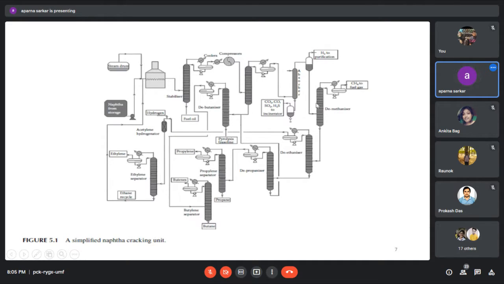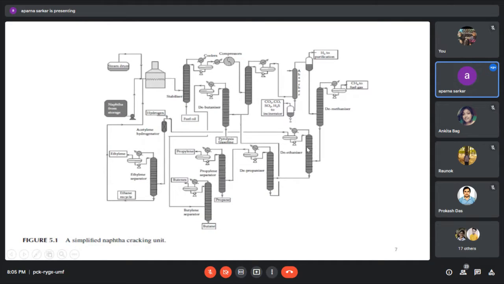Now that is coming into the first distillation operation, that is the demethanizer. Through this demethanizer, we can get our methane gas, and the bottom product, that is a mixture of C2 to C5, is coming into this deethanizer section.